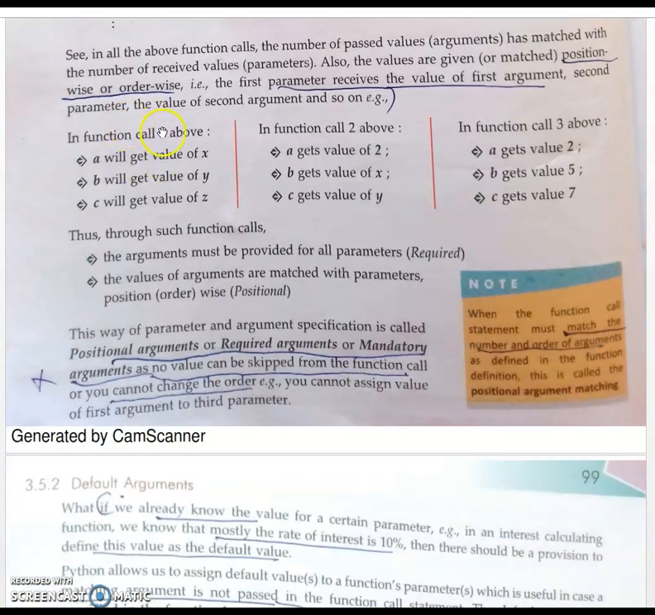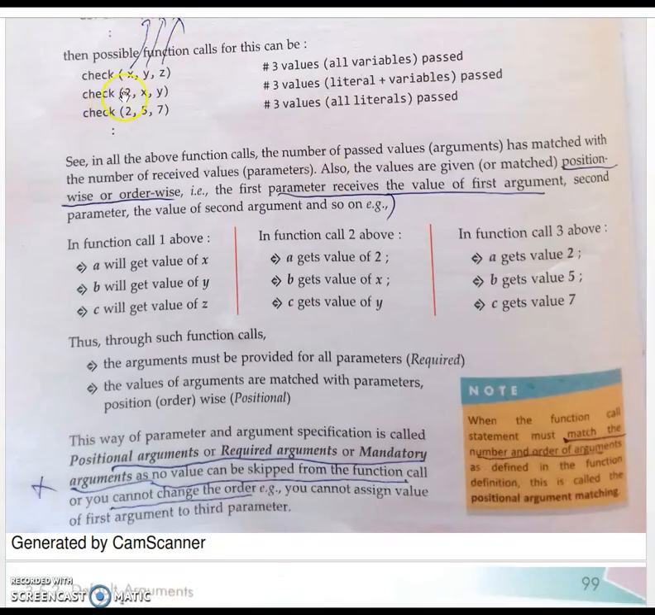This is the example for positional. As I already told, A will get the value of X in the function call, B will get the value of Y, and C will get the value of Z. In function call 2, A will get 2, then B will get the value of x, and C will get the value of y.